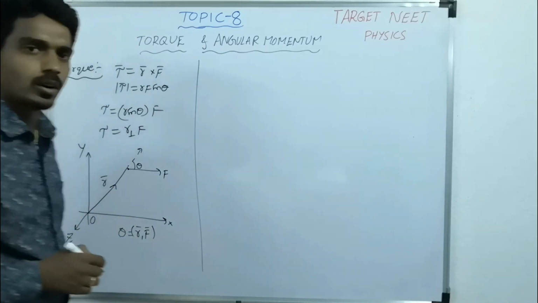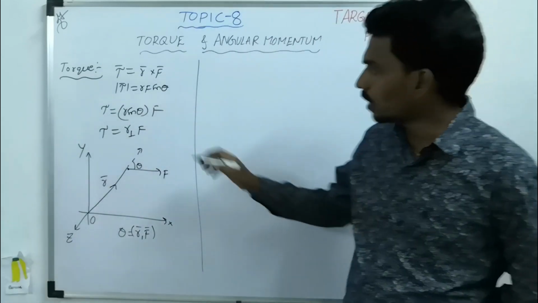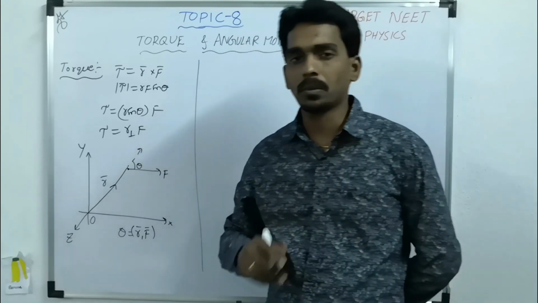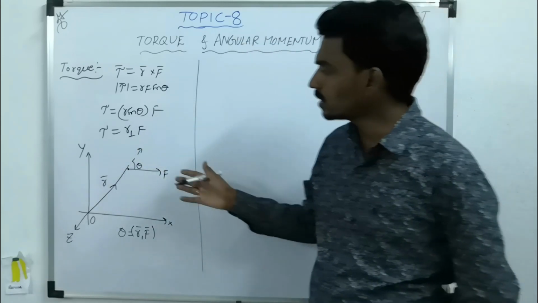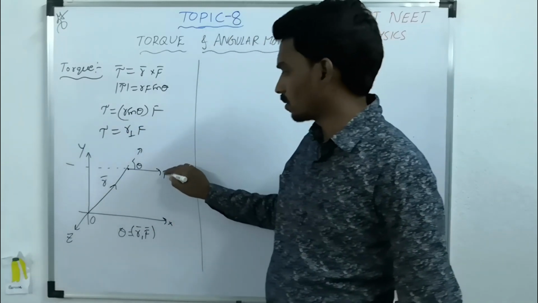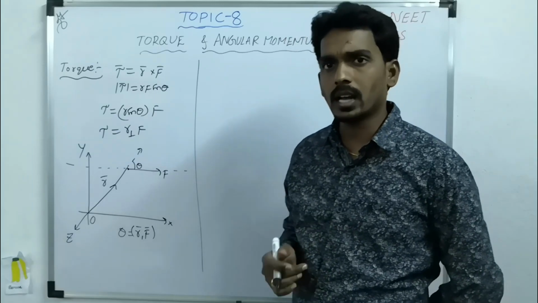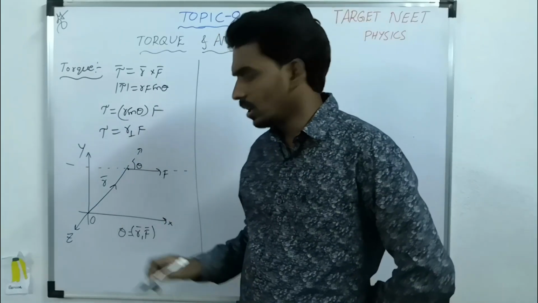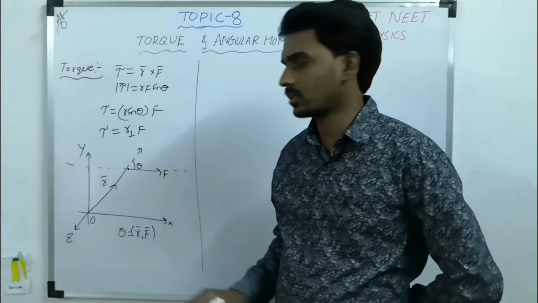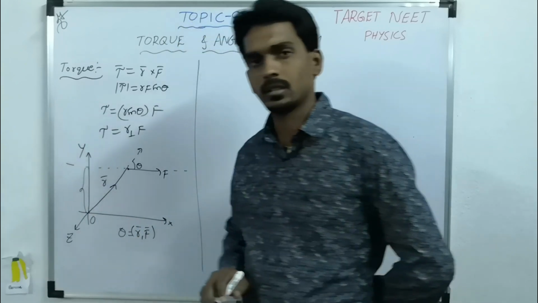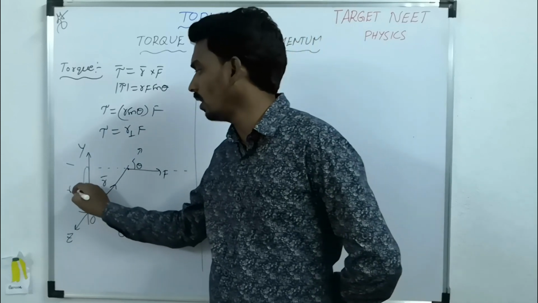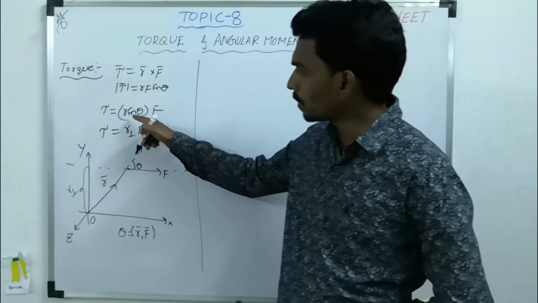Now torque tau equals R F sin theta. And one more thing I have written, R sin theta. What is R sin theta? It is R perpendicular distance. If you draw a line along the line of action of force, from the reference point there is always a perpendicular distance. That perpendicular distance of the reference point from the line of action of force is called R perpendicular. And R perpendicular is how much?